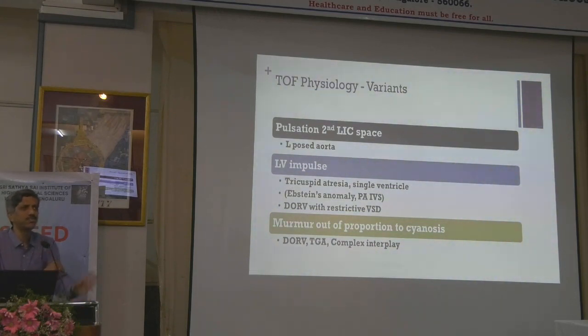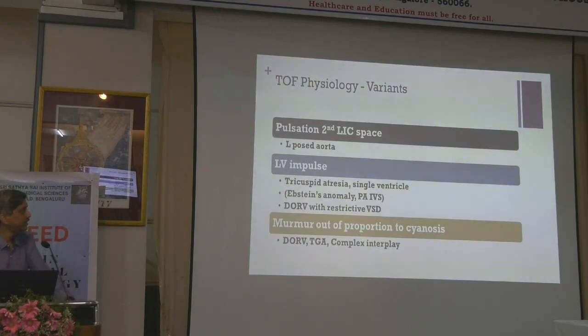What is this DORV with restrictive VSD? DORV means both the great vessels are arising separately from the RV. They have no connection with the LV, not even overriding anything like that. So this VSD is the only outlet for that ventricle. So that VSD is getting restricted. That means it's like an LVOT obstruction for that ventricle, so it is going to behave like a single ventricle. But it's an extremely rare condition. I would have seen in my life maybe around 7 or 8 cases in total till now, maybe around 23 years of practice. So it's a very rare condition.